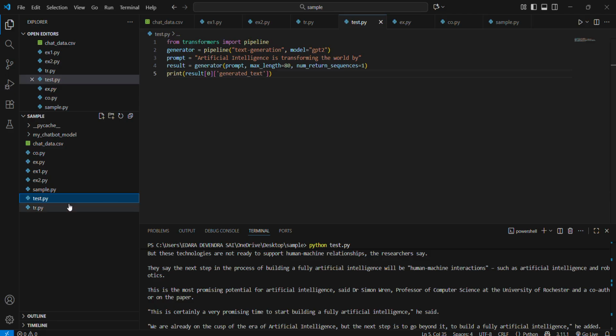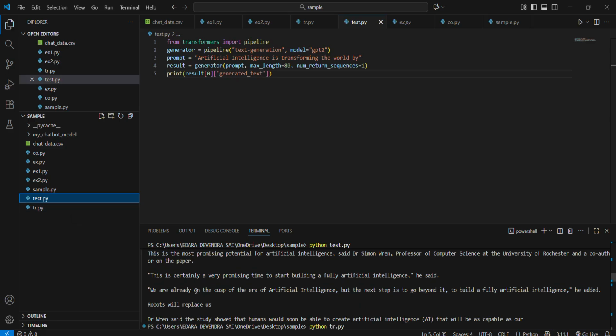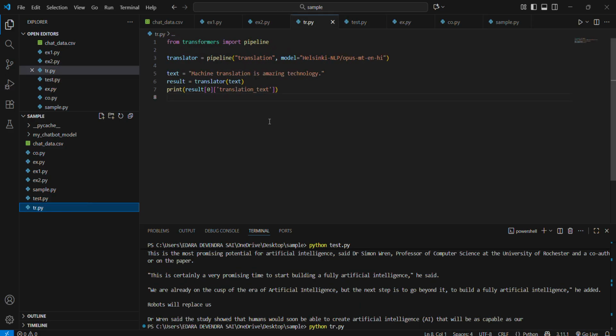I'm going to explain machine translation now. In machine translation we translate from one language to another, like English to Hindi or any other language. We import the libraries like transformers pipeline. We use pre-trained models, then the translation pipeline with the translation model.